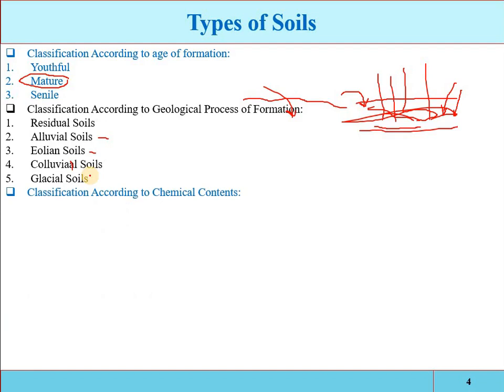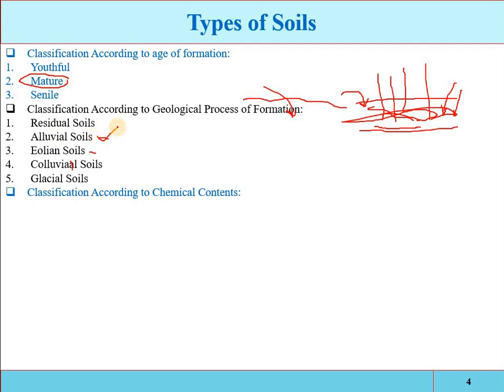Third classification of the soil is based on the chemical contents, that is, which type of contents are present abundantly in the soil. Based on those chemical contents we have to classify the soil. If we have to decide the best soil for agricultural purposes based on geological formation, it will be the soil formed by waterborne material, that is, the alluvial soil.